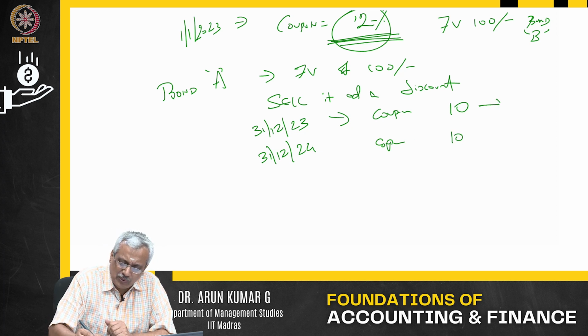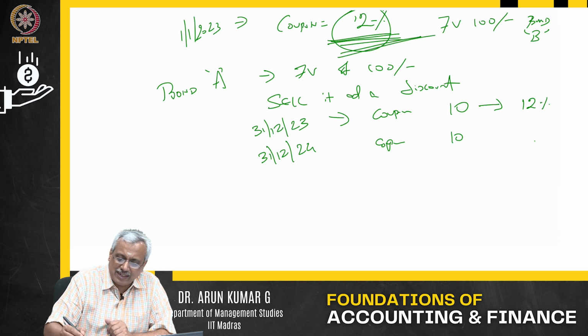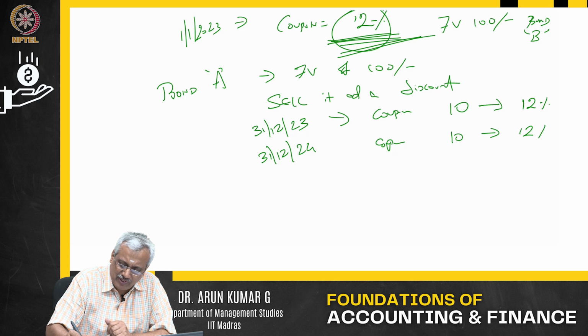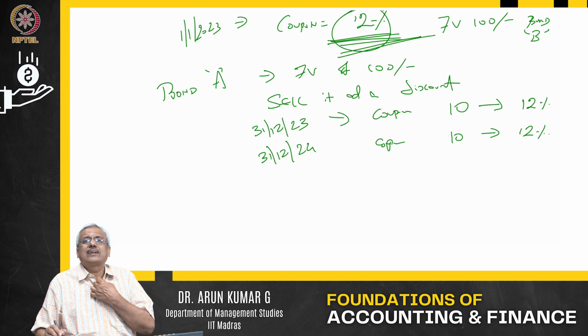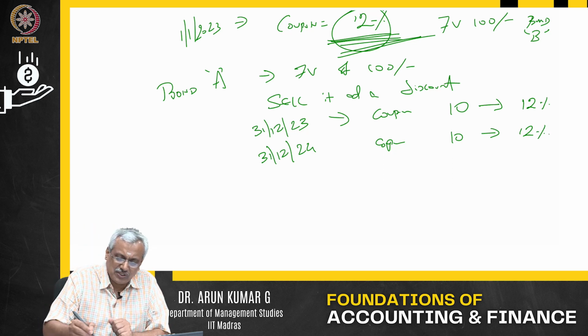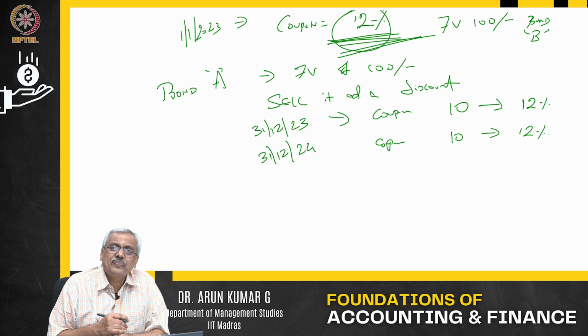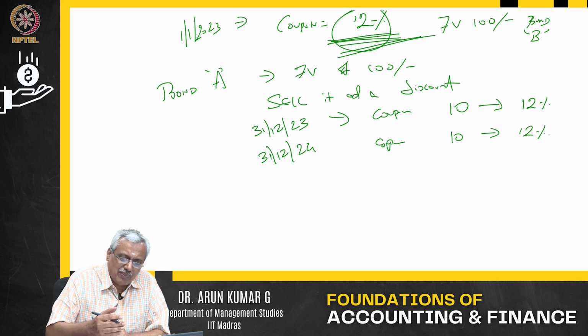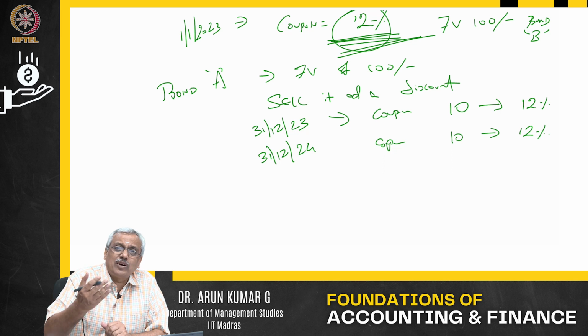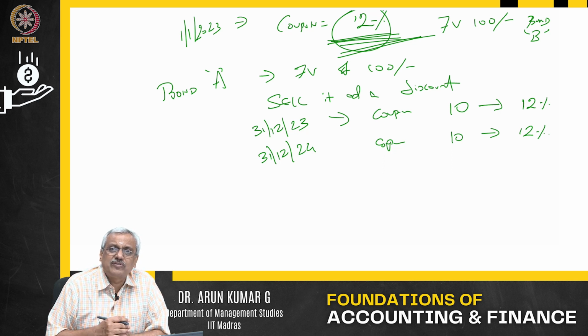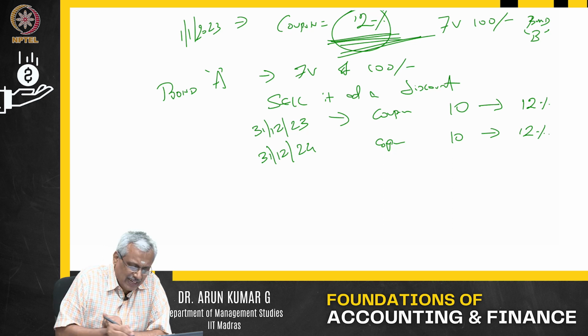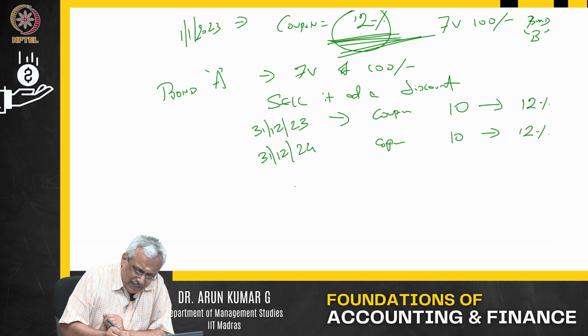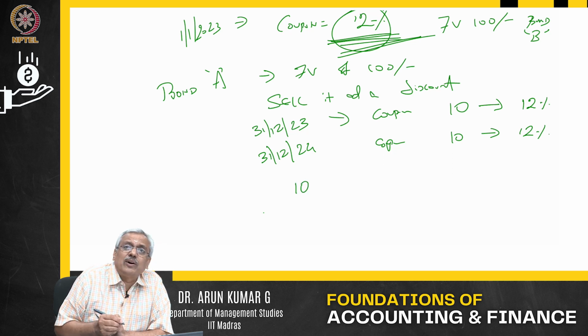This $10 should be equal to 12% for me because that is the prevailing market rate. If this $10 should be equal to 12% for me, then I should buy it at a price below 100. Only then it will be equal to 12% for me. So how do you decide? I will look at it: this $10 I am going to get 1 year down the line.